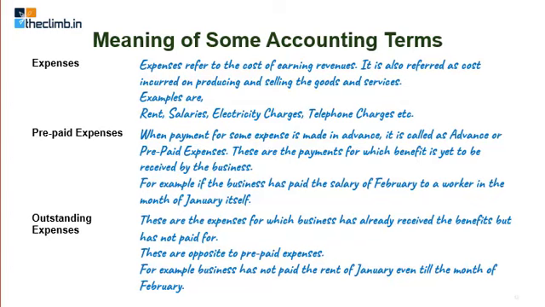Similarly, if you are supposed to receive some payment for the benefits which you have given, they are called accrued income. You have already earned that income, but you have not yet received it. That is accrued income. So these are the certain terms which you need to understand before we begin with this.